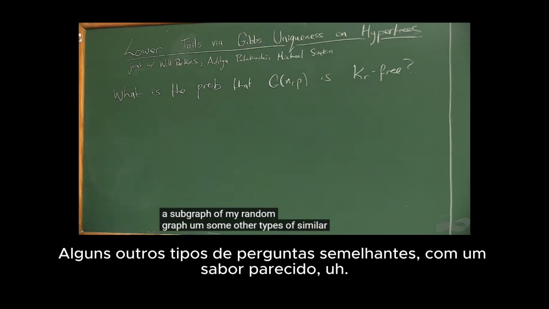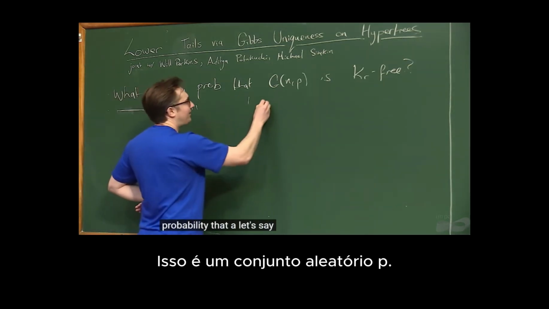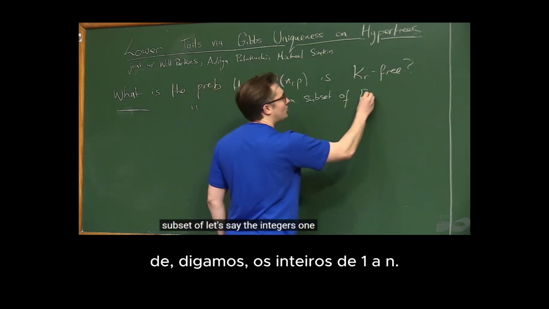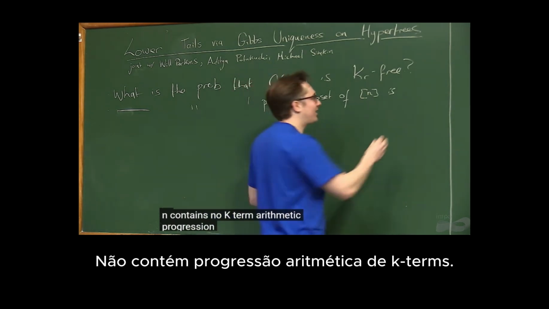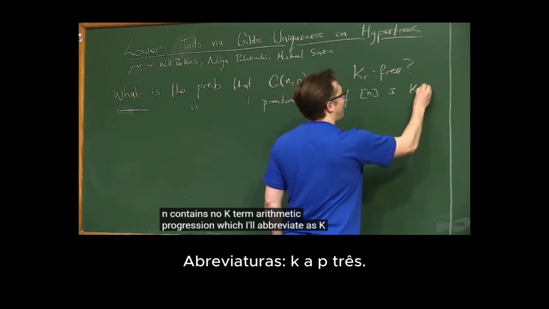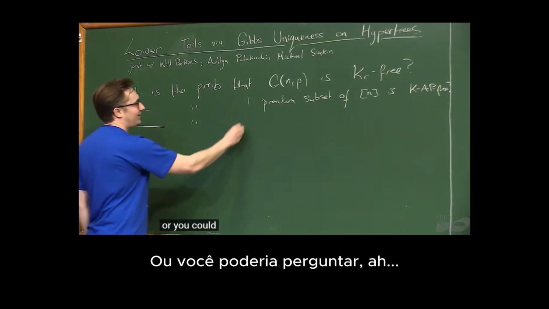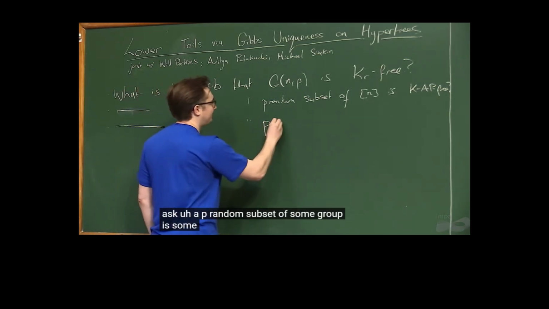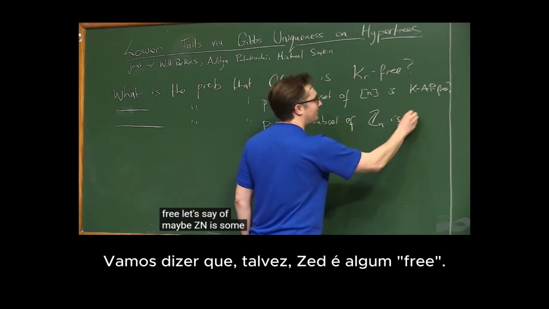Some other questions of a similar flavor. We could ask, what is the probability that a p-random subset of the integers 1 up to n contains no k-term arithmetic progression, which I'll abbreviate as k-AP free? Or you could ask whether a p-random subset of some group, let's say Z_n, is sum-free.